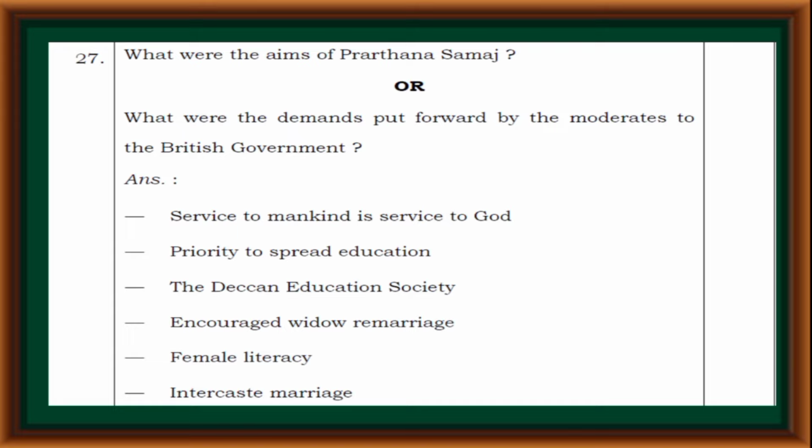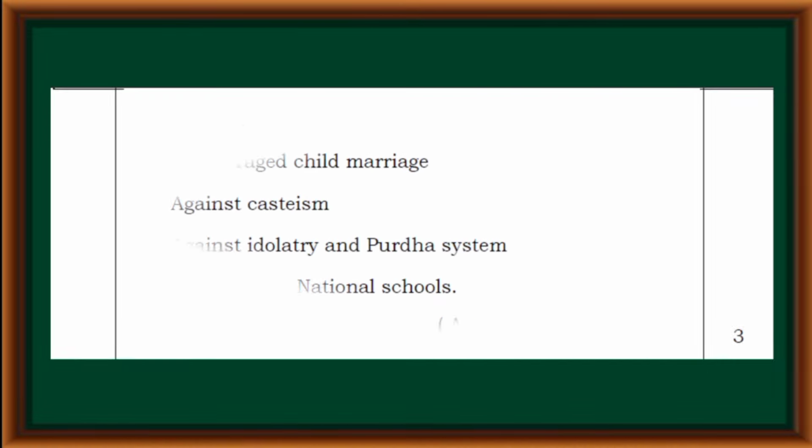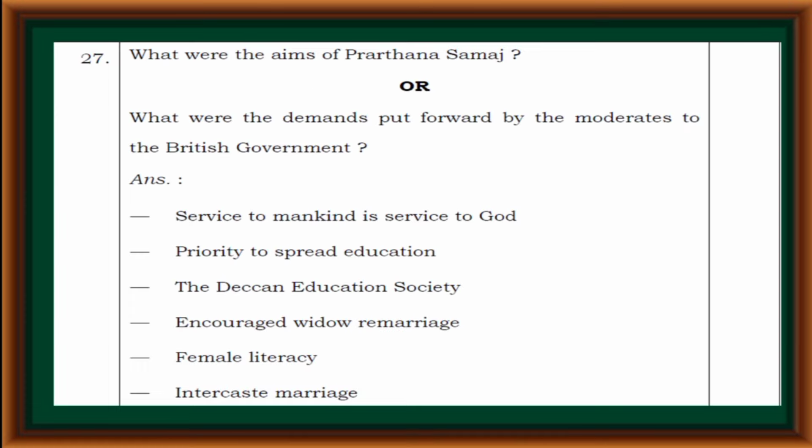It encouraged widow remarriage, female literacy, intercaste marriages, interdining; discouraged child marriage; was against casteism, idolatry and the parda system; and set up orphanages and national schools.